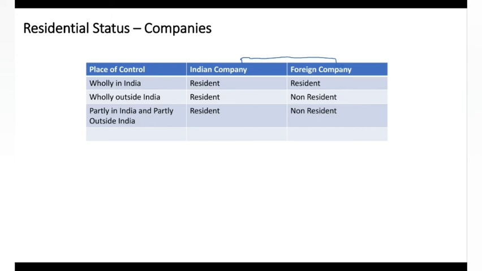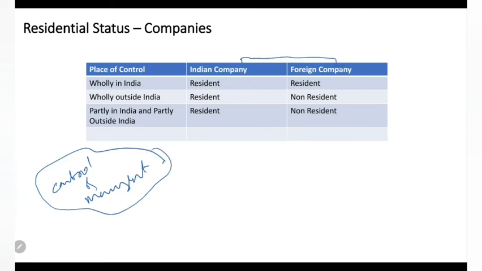But again, the classification for them, with a residential status, where they can be resident or non-resident, all depends on control and management. Who is controlling, and from where it is controlling. If the control is completely within India, then the company is called a resident. If the control is completely outside India, in that case, an Indian company will be called a resident only. So, for an Indian company, it is always resident.